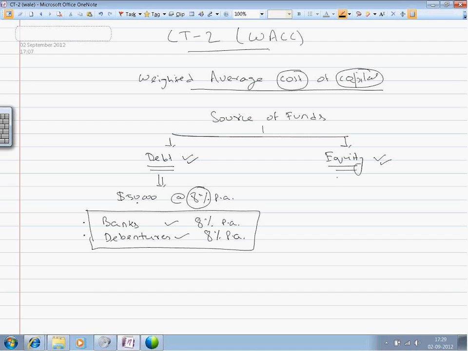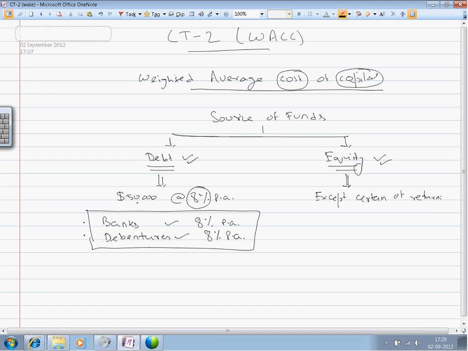The ordinary public, those persons who have purchased the common stock or the equity share capital of the company with their money, are the real owners of the company. They always expect a certain amount of return, and that expectation is the cost of equity.